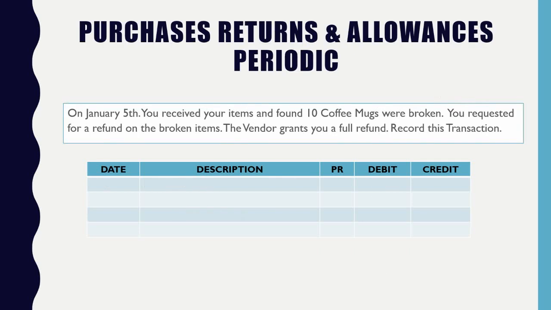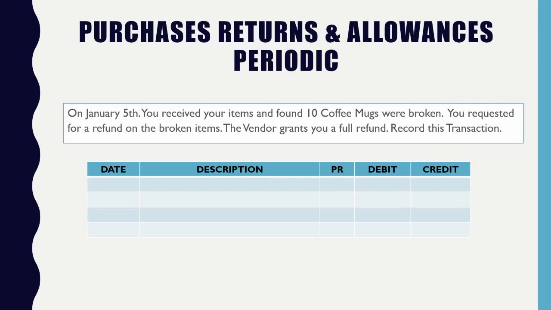Okay? Now, let's say we did receive the items, and upon receiving them, we opened up the box and checked every single cup just to make sure that we received the amount that we purchased. We purchased 100 of them, so we're going to make sure that we have 100 of them. And we end up finding that 10 of those coffee mugs were broken. They were cracked due to shipping. We don't know, okay? So in this case, I want to request a full refund for those broken mugs from the vendor, and the vendor grants you the full refund. So how am I going to record this transaction?